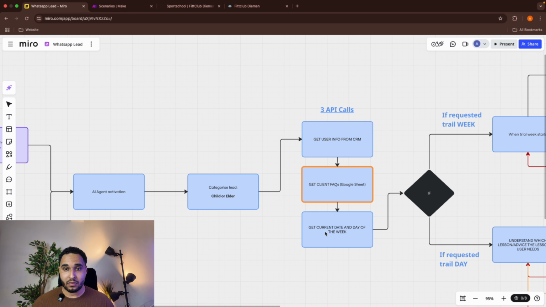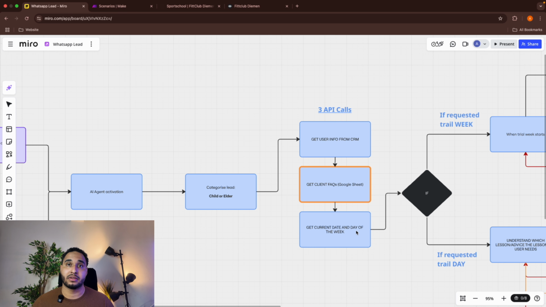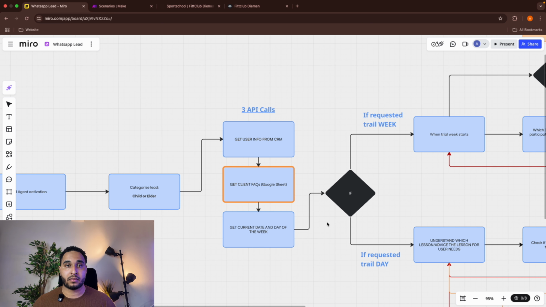And then also the API call to get the current date and day of the week. Why is that? The AI agent must know what day it is today. So when the lead says, for example, that today is the 28th and they want the lesson on Friday, it knows Friday is in 2 days, so the date will be May 30. So we have those 3 API calls. The date is the most important thing, but the day of the week is just to give it more context.